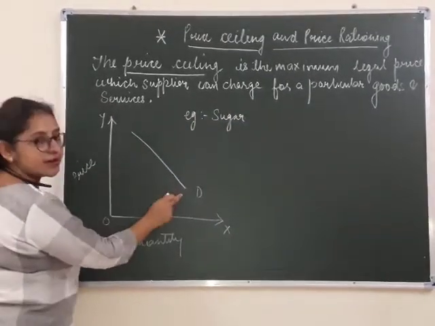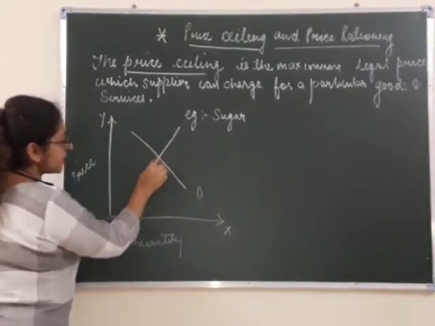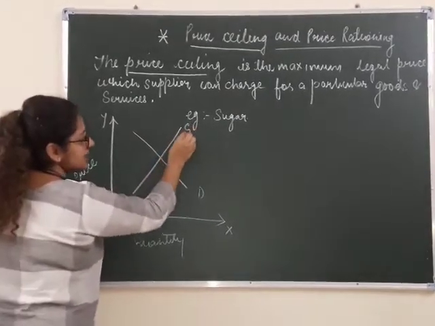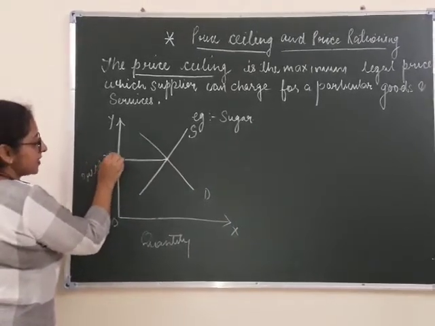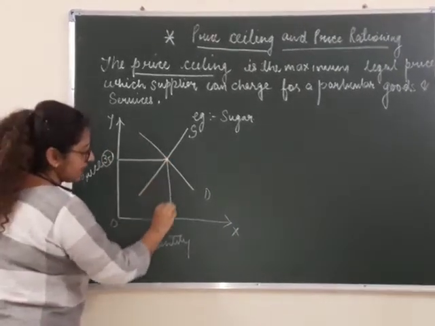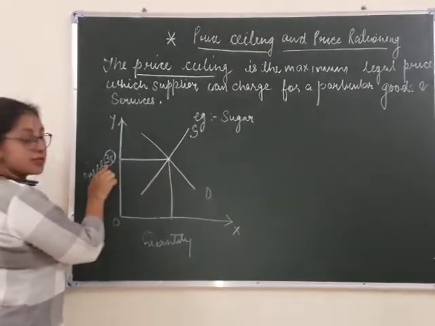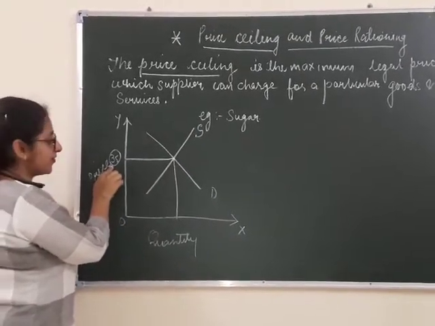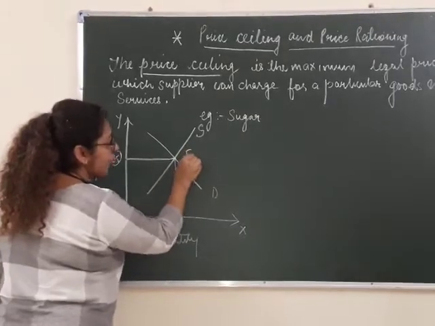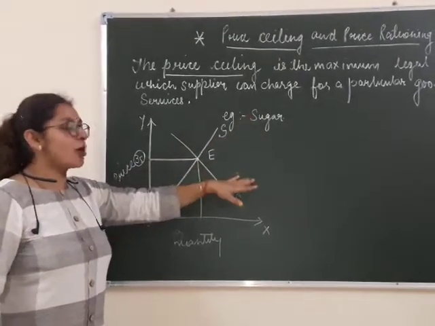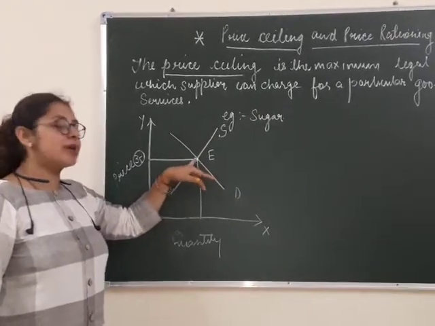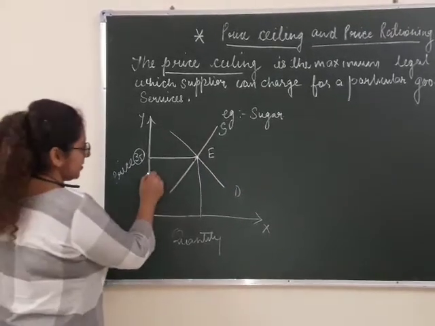Demand for sugar in a country is this much and the supply of sugar is this, and the equilibrium price is, let's suppose, 35 rupees. That is forcing demand and supply to have a price of 35. But this is an equilibrium point. In a price ceiling, the government will fix the price lower than the equilibrium price.